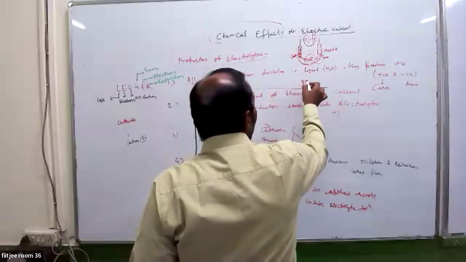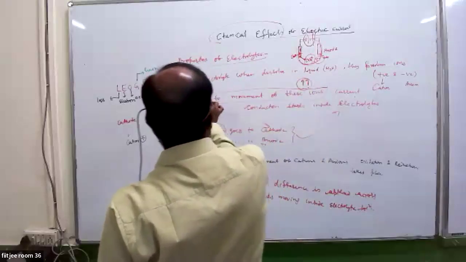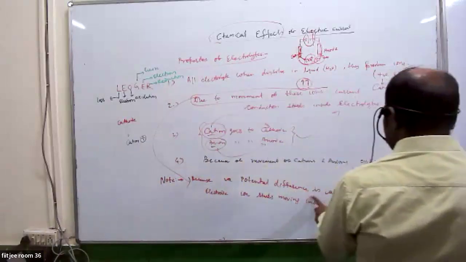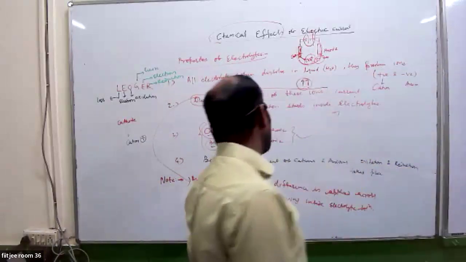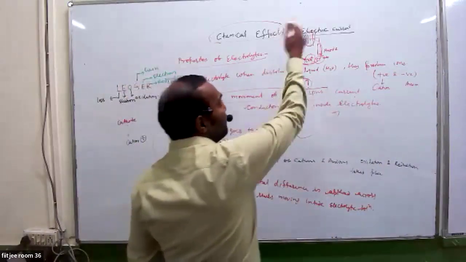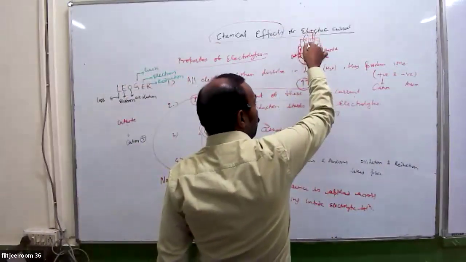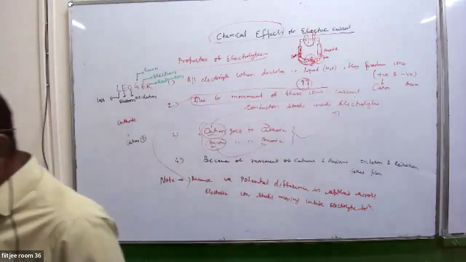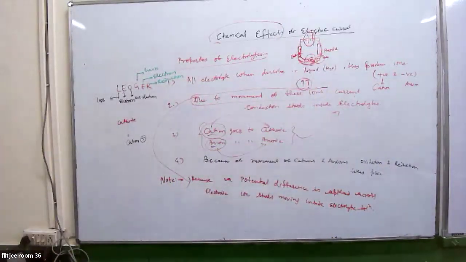But why? Why did these ions start moving? The reason is here. Because a potential difference is applied across the electrodes. This potential difference forces these ions to move. Are you getting my point? This potential difference forces ions to move.